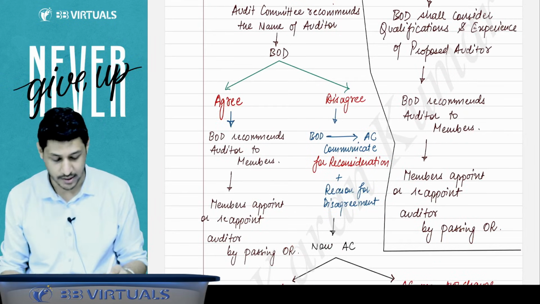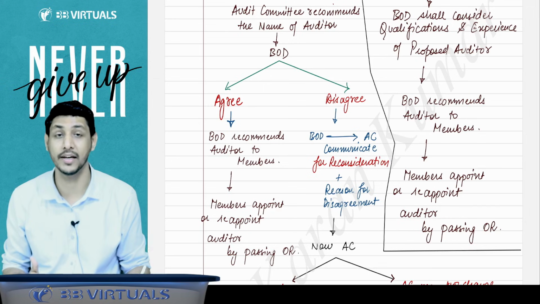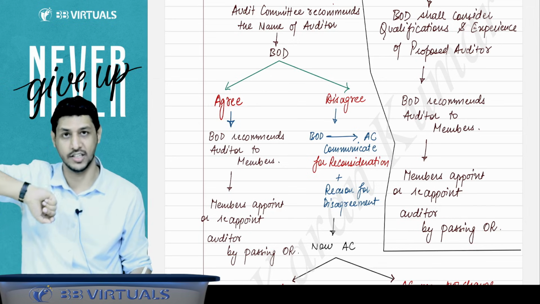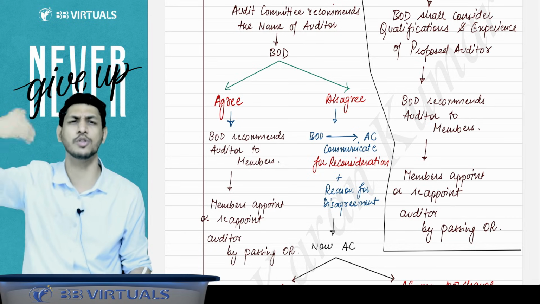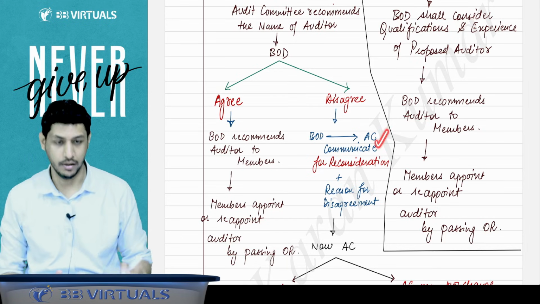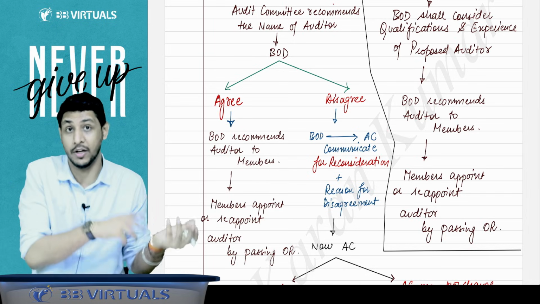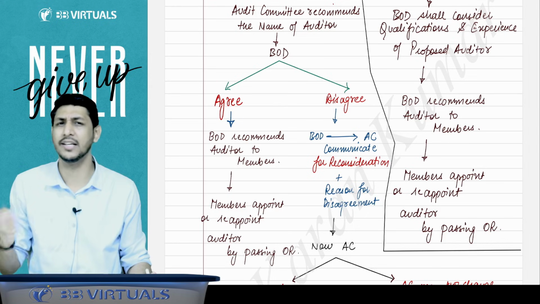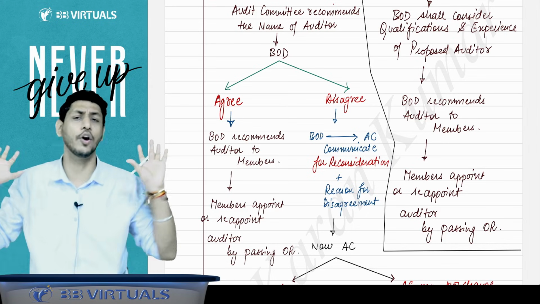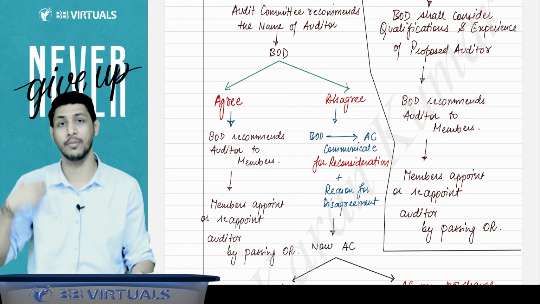But if the board of directors does not agree with that name, then what will happen? Then the board of directors will tell the audit committee to reconsider the recommendation, as they are not agreeing to it. And they will also tell the reason for refusal, and then the audit committee will be requested to reconsider. Now the audit committee may reconsider, or may not reconsider. If the audit committee is a very adamant kind of personality, it may say, oh no, we will not reconsider, whatever name we have given you, that is final from our side.